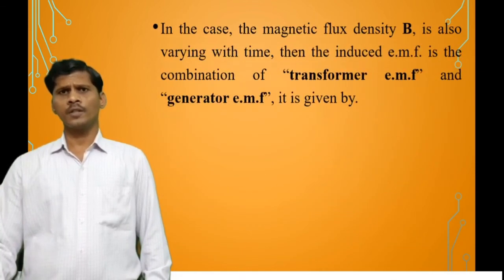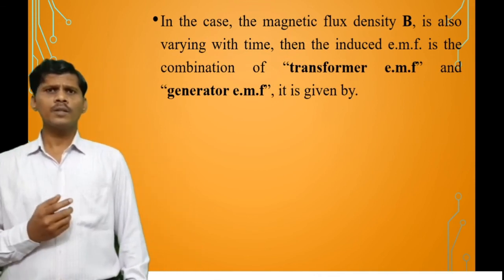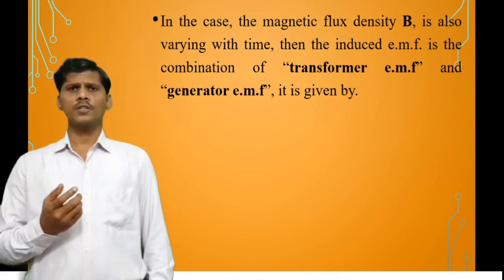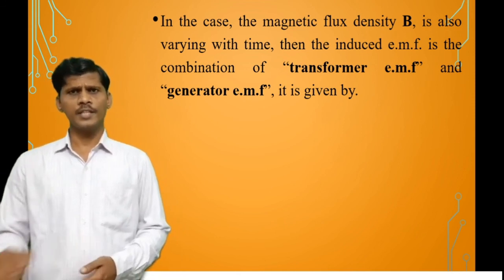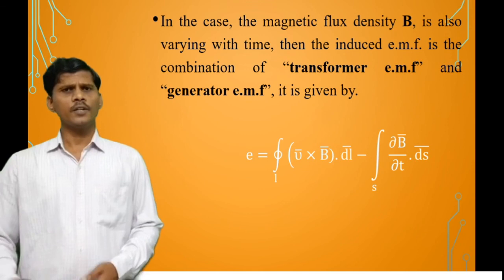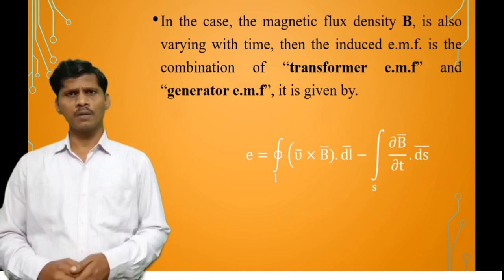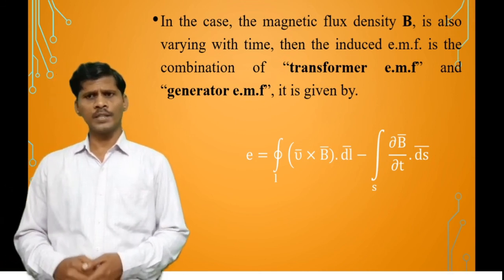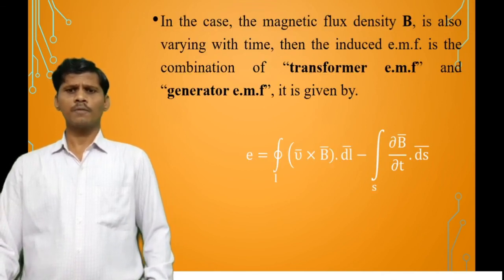In the case where the magnetic flux density is also varying with respect to time, the induced EMF is the combination of the transformer EMF and generator EMF. Mathematically, the induced EMF E is equal to the closed line integral of v bar cross B bar dot dl bar minus the open surface integral of dou B bar by dou t dot ds bar. So this is the concept of Faraday's law.